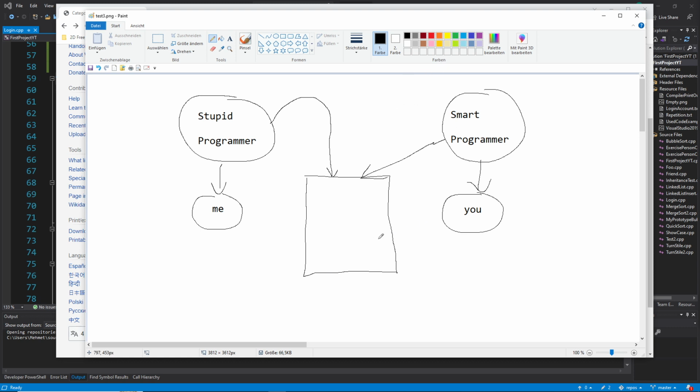And we have here a problem. What is the problem? The problem is I'm stupid, and you are smart. And you write now a code because it's your job. This code is very complex, but it works and it's perfect. It does exactly the job task. It works, we tested it, it's nice. But like I said, the problem is I am stupid. I don't understand complex things. And you wrote this a little bit with complex things or with tricks and all with your smartness, and that leads to the problem: I don't understand it.